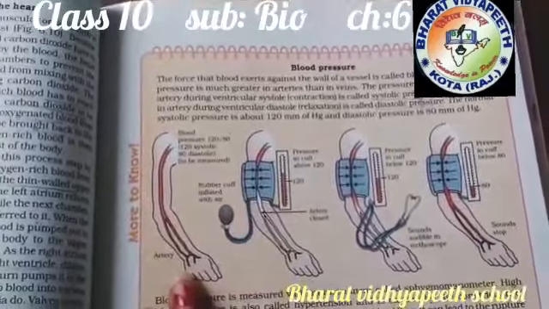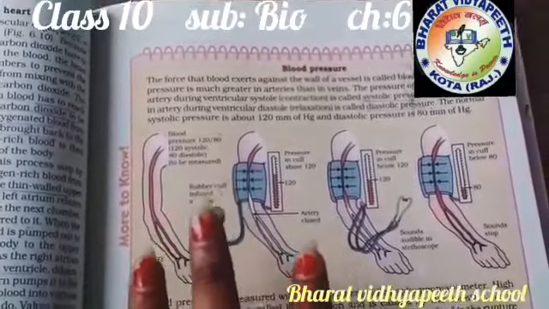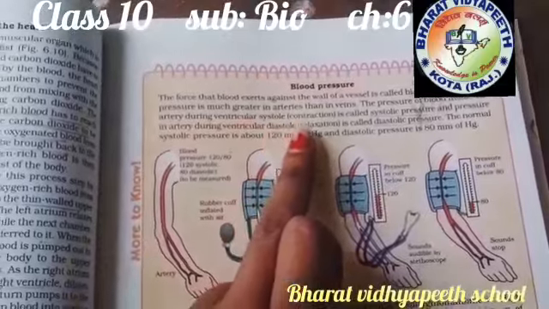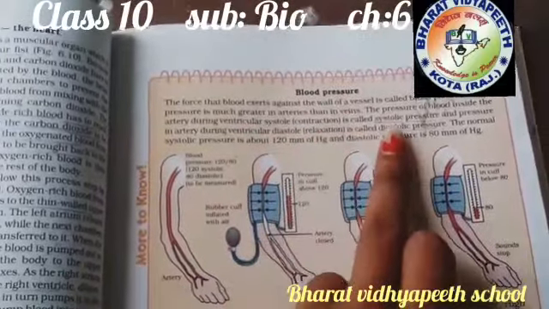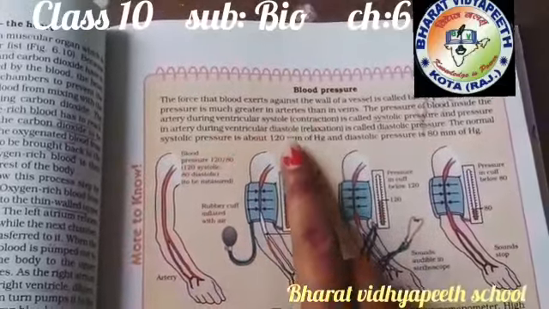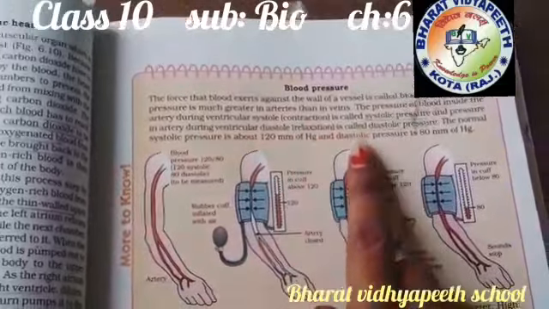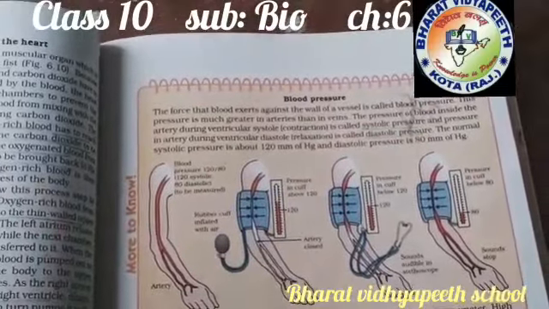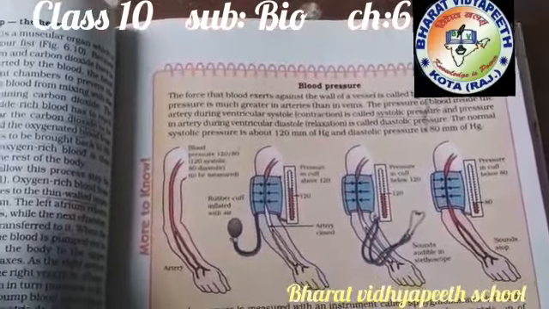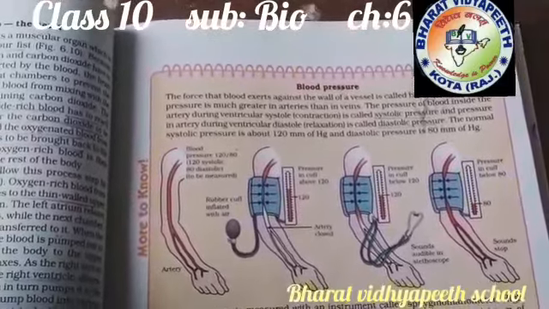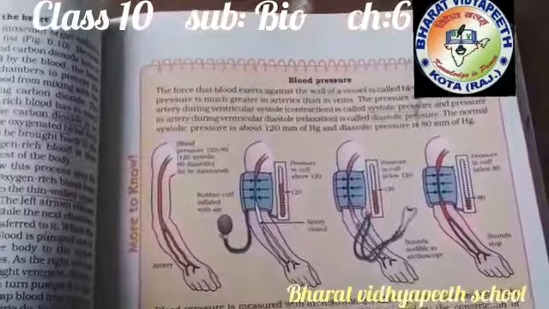The pressure when blood moves inside the arteries with ventricular systole, the contraction process, is known as systolic pressure. When the arteries undergo the relaxation movement during ventricular diastole, that pressure is known as diastolic pressure. When our heart relaxes, that pressure is diastolic. When our heart contracts, that pressure is systolic.